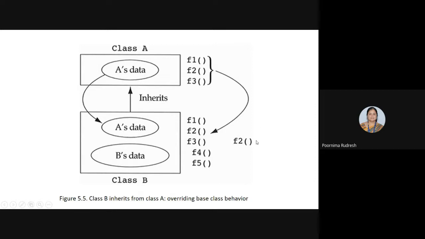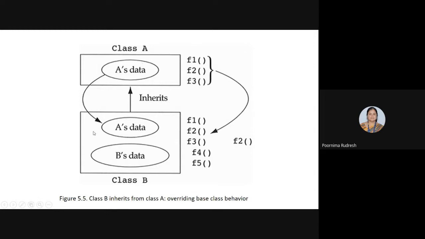Now, if I consider only F2, then F2 is taken from class A because class A is the base class. Once it takes it, class B can add additional data members to the function F2 or to the message F2, and that can be executed. The original copy is always available with the base class.